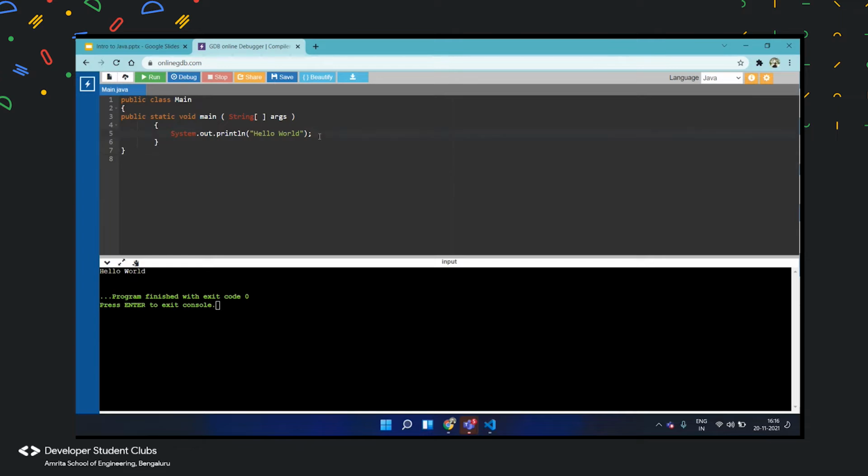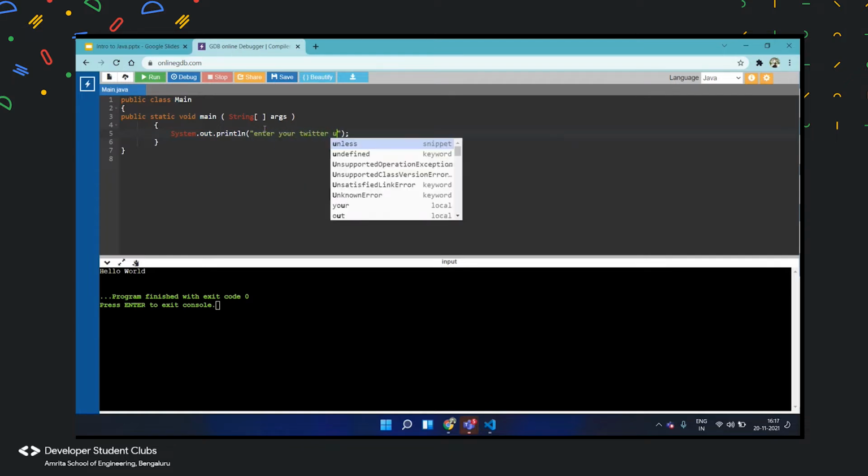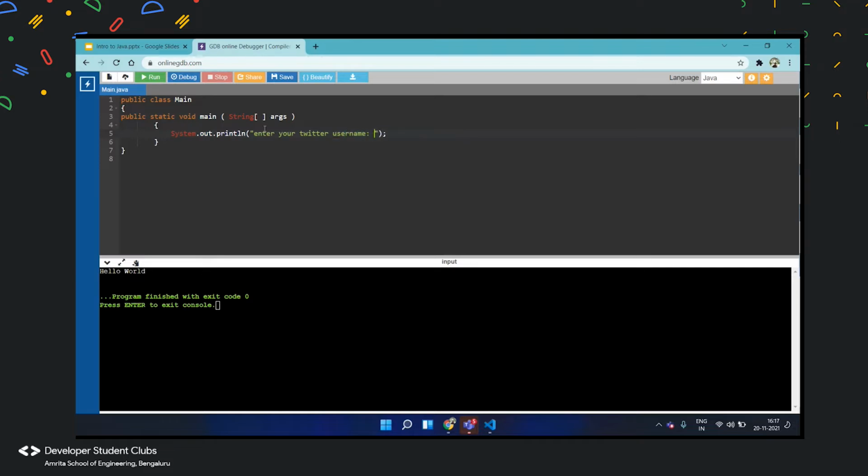So we'll write a program now. Suppose we're taking some user's Twitter username. How would we do that? First, we'll print out a message for them, because you obviously want to show them that you want their Twitter username. So first, you'll print: enter your Twitter username.